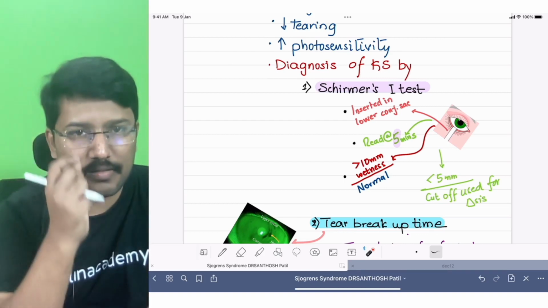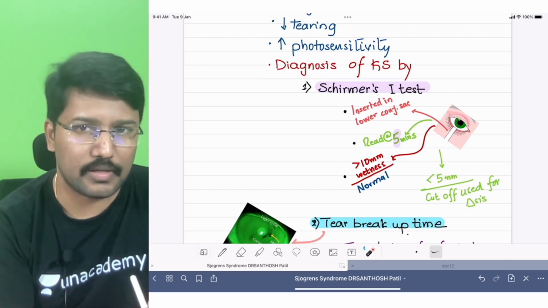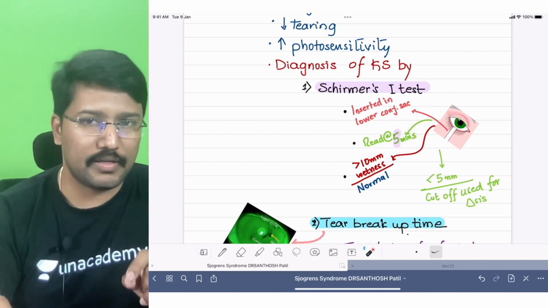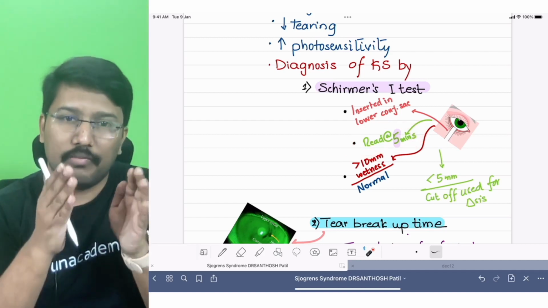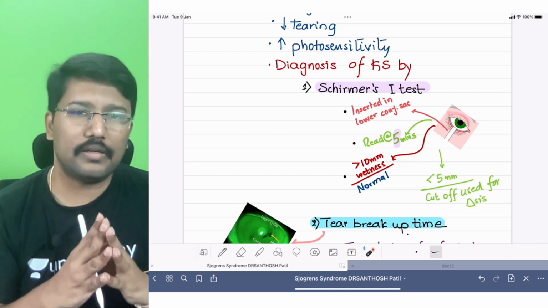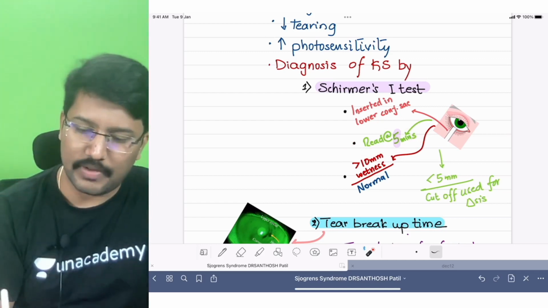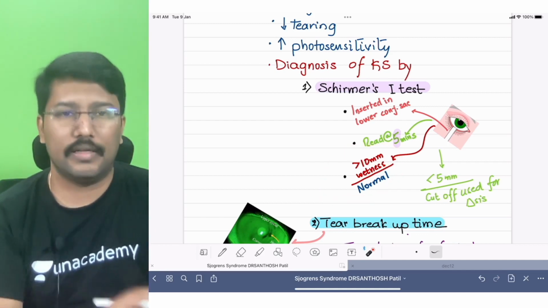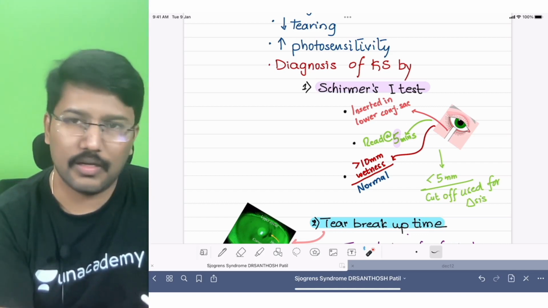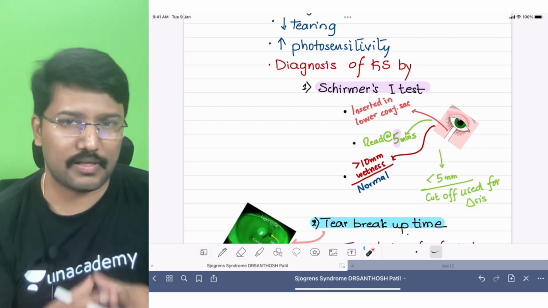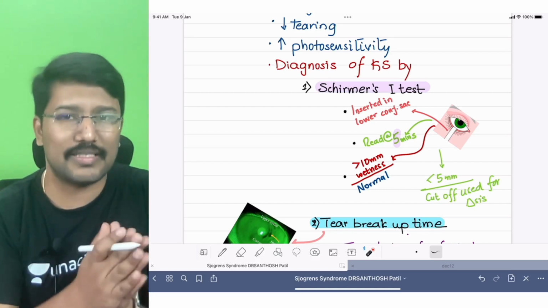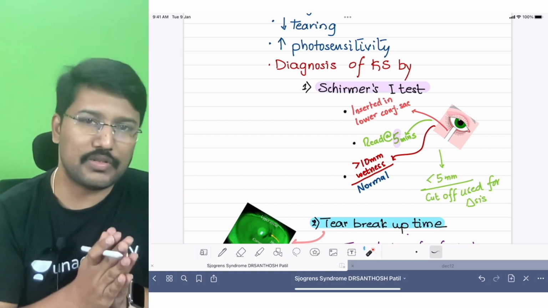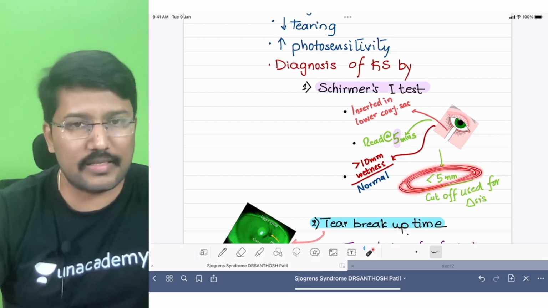Once we place it in the lower conjunctival sac, we wait for around 10 minutes to see the wetness of the tear film, and we are basically reading at 5 minutes. At 5 minutes, what is the length of this filter paper that has become wet? Normally, most patients, when we read at 5 minutes, will have more than 10 millimeters of filter paper wetness. If it is less than 10 millimeters, it is abnormal. So remember, more than 10 millimeters at 5 minutes is normal. But for the purpose of diagnosis, when we are considering Sjogren syndrome, most diagnostic guidelines use less than 5 millimeters as the cutoff.